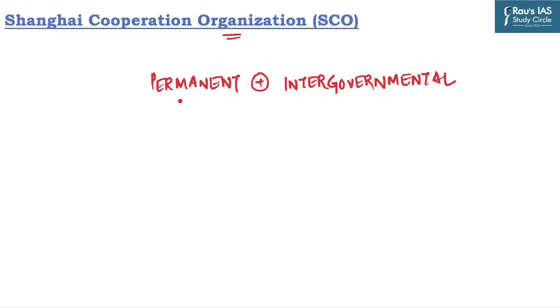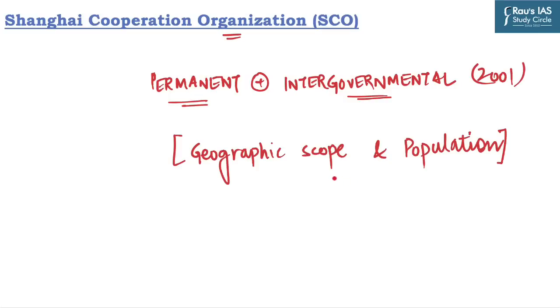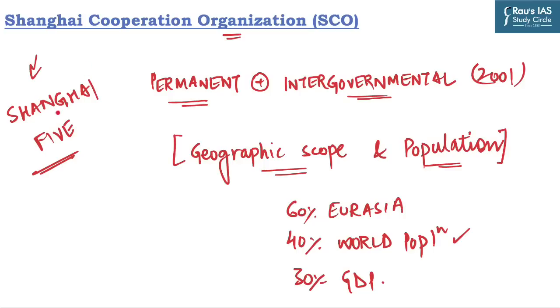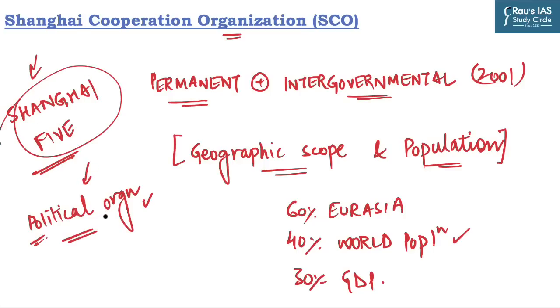So what is SCO? It is a permanent and intergovernmental international organization which was formed in 2001. It is the world's largest regional organization in terms of geographic scope and population. It covers 60% of the area of Eurasia, 40% of the world population, and more than 30% of global GDP. SCO is a successor of Shanghai 5, a political association based on the agreement on confidence building in the military field in the border area and the agreement on mutual reduction of armed forces. This was the brief discussion on SCO.